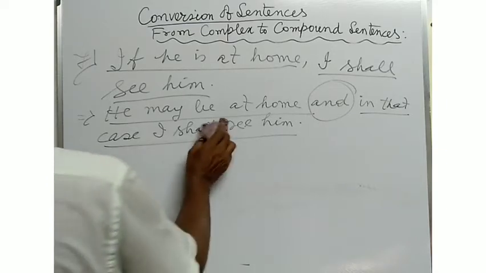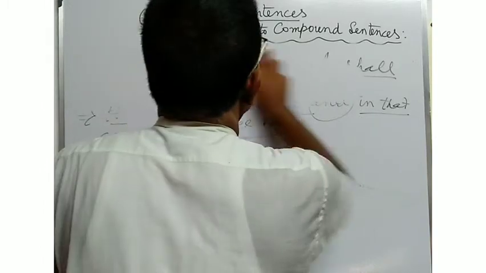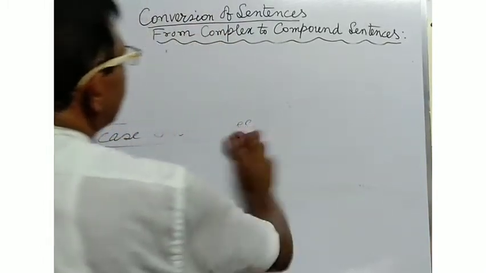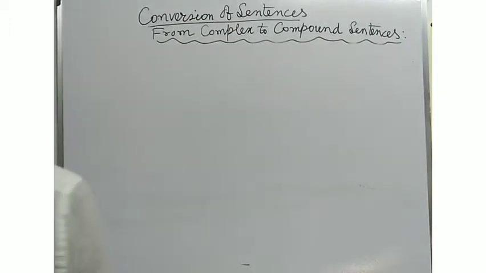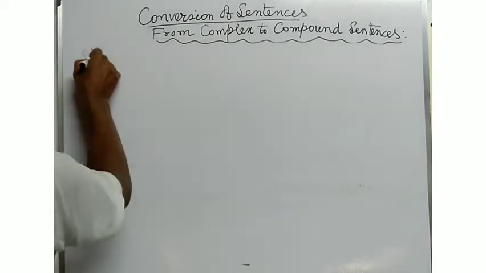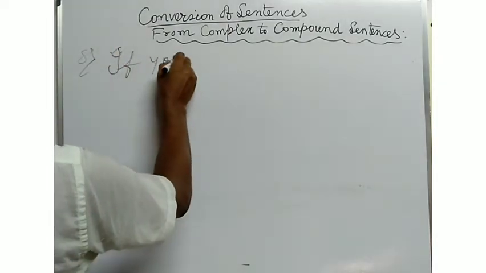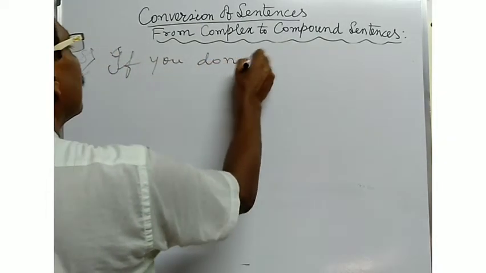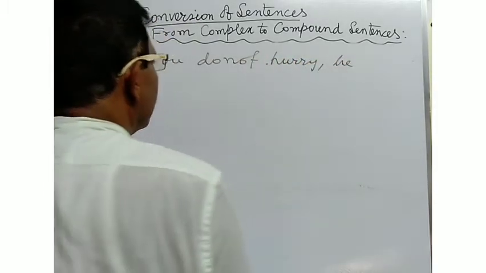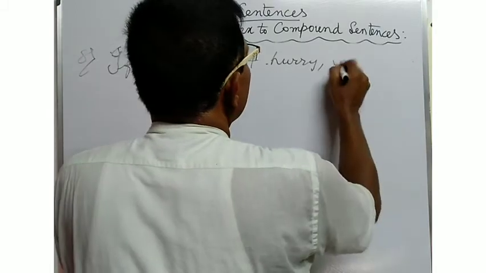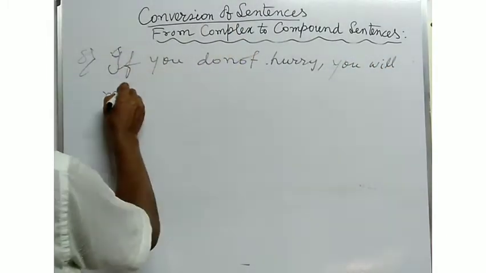Now, in another example, if you do not hurry, you will miss the train.